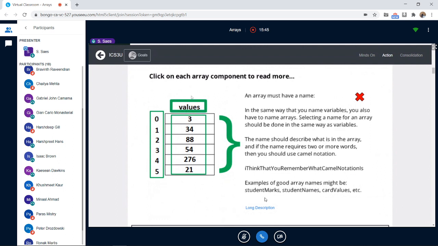So I clicked on the word values. What does it say? An array must have a name. It's like when you declare age as an integer, you say int age. So age is an integer value. You declare it like that. Here too, when you declare an array, you have to give a name to it. So an array must have a name.